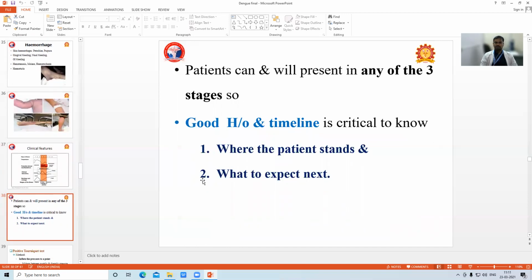So a patient can present in any of the 3 stages. A good history and timeline is critical to know where this particular child stands and what to expect next. So this is very, very important. Clinical history is always very, very important.